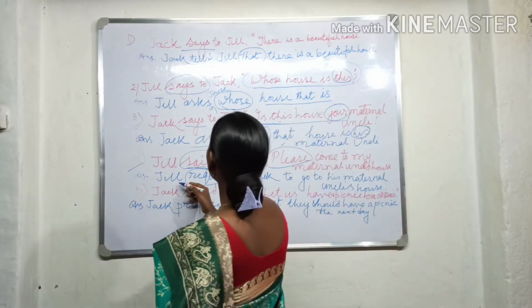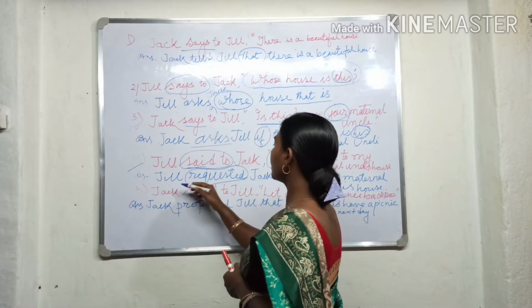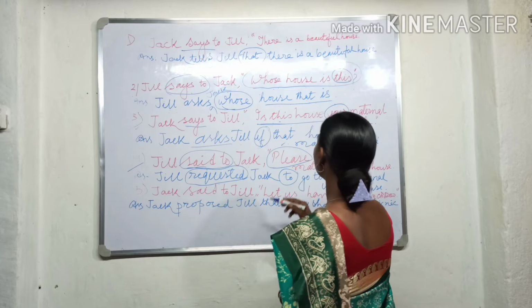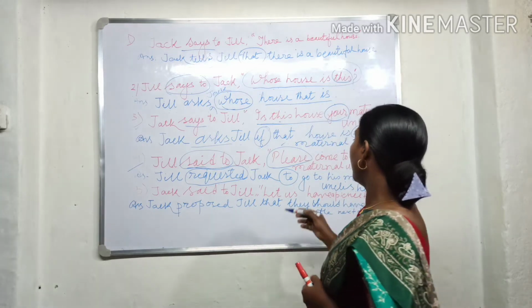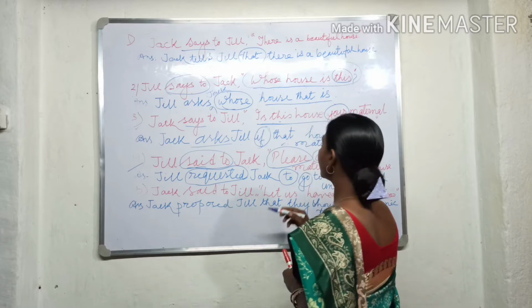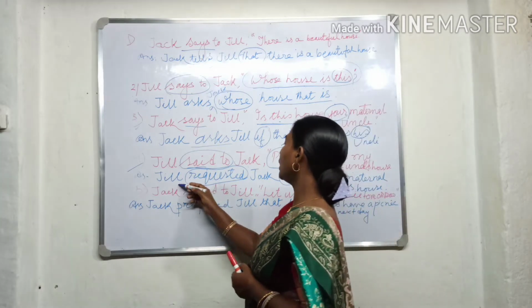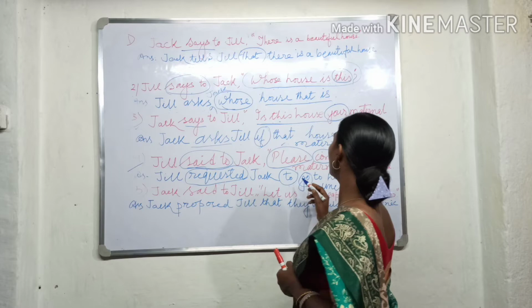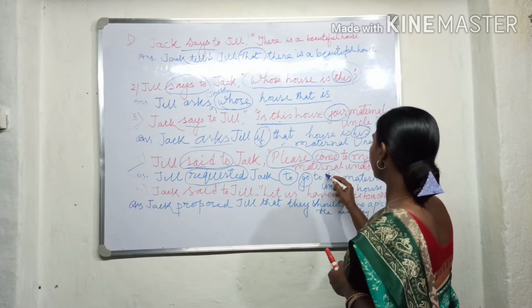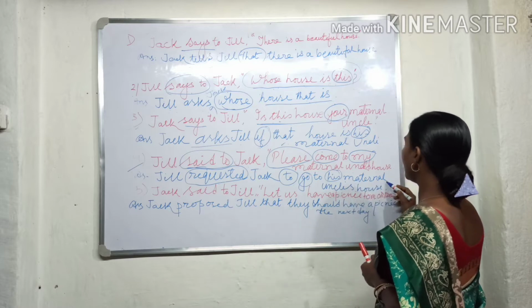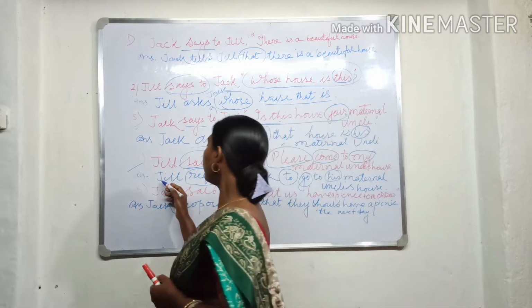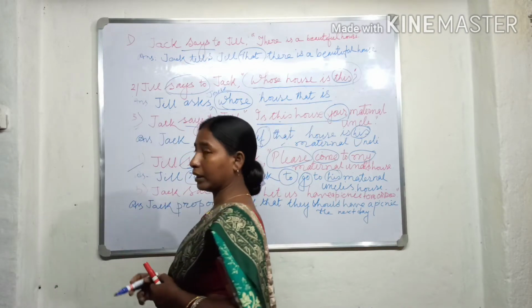So Jill requested Jack to. The linker added here is to. And come changes into go. So Jill requested Jack to go to his maternal uncle's house.